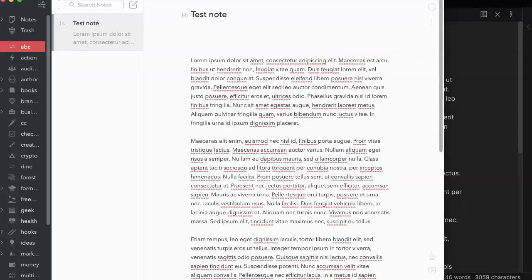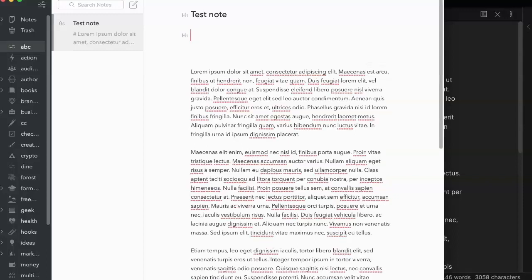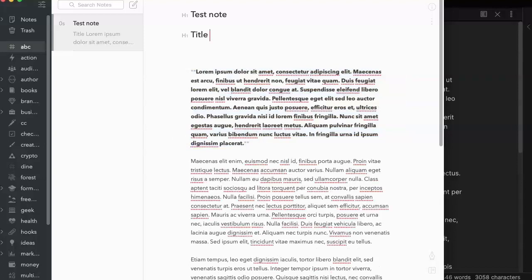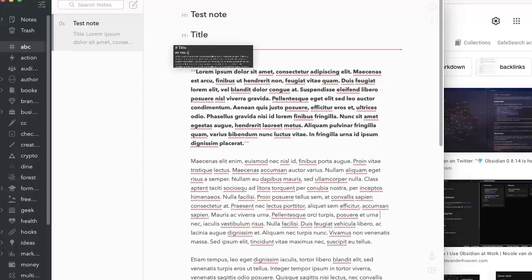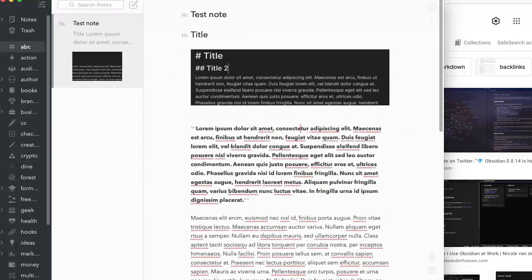If I go back to Bear here, what is really convenient, and what they have done pretty well, is that if I type an H1 title, it will actually appear as an H1, and I will also have a small annotation that shows me the level of the header. Same thing if I want to make something bold, pretty easy. So the preview and the edit mode is just one mode. I don't really understand why in Obsidian they differentiate between them, but this should be fixed in the near future. Same goes for the image: we quickly drag and drop another image here, and the image directly appears. I don't have to switch between modes to show the image.